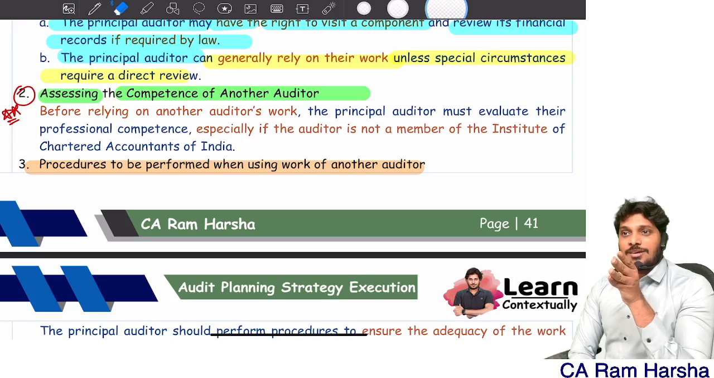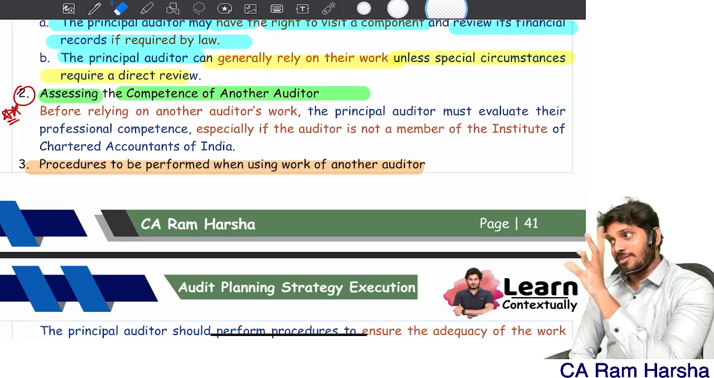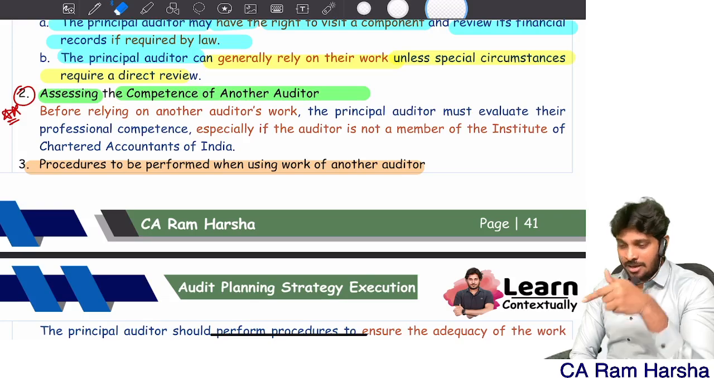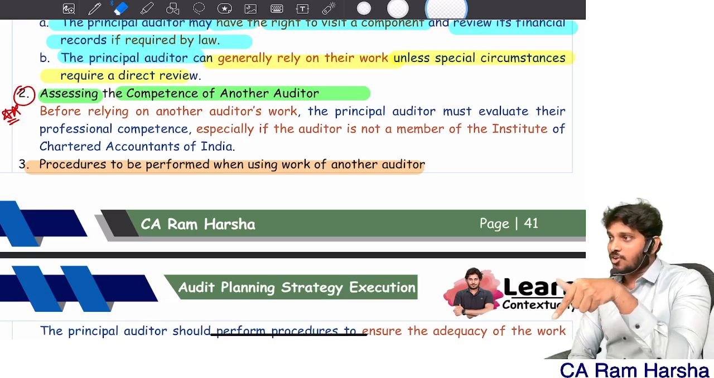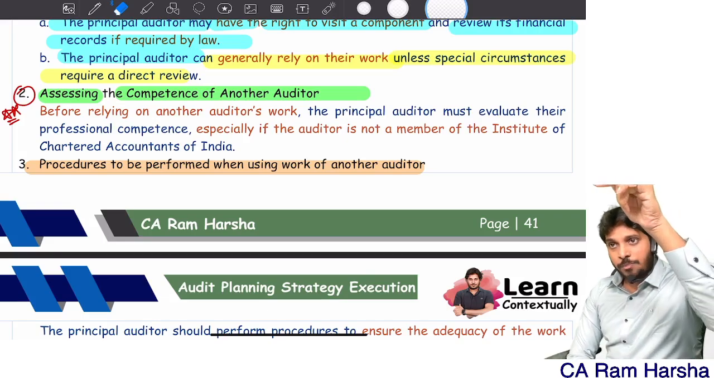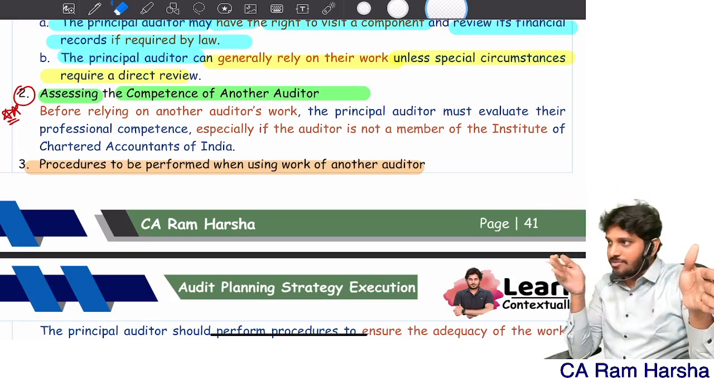Principal auditor: what audit framework is being followed? Component auditor: what audit framework? See, there is a financial reporting framework, and the same way audit frameworks are also there. We follow the ISA framework, International Standards on Auditing. The US follows the PCAOB framework. The European Union follows the EU audit framework. So we do audit in different frameworks.